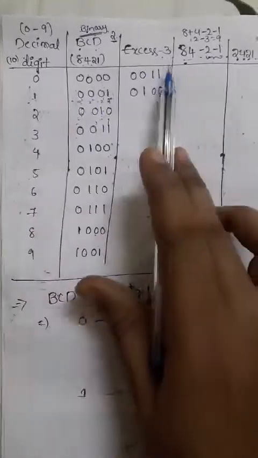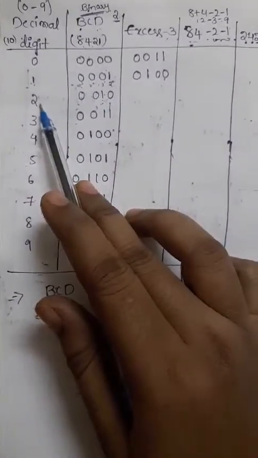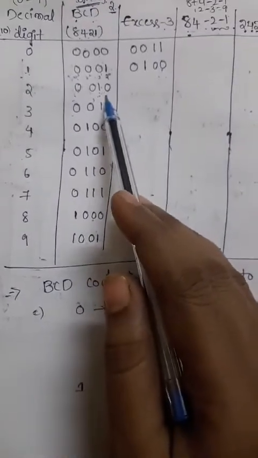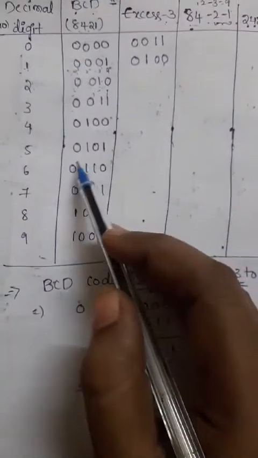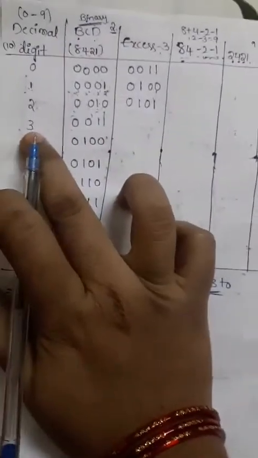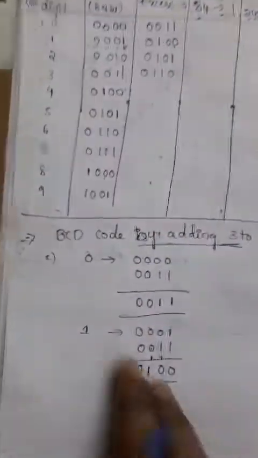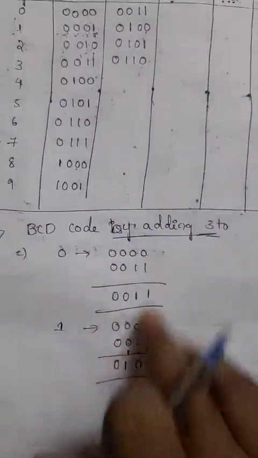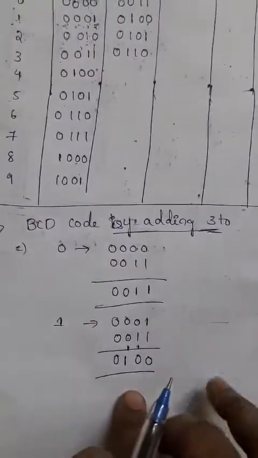So 2 plus 3, actually we need to add 3 to every BCD code. So this is the number 2. Adding 3 is nothing but 3 plus 2 is 5. So what is the 5 binary code? That is 0101. Next, 3 plus 3 is nothing but 6. 6 of BCD code is nothing but 0110. This is a simple way, but if you need clarity, use this addition process. Okay, so directly you can add like this also.